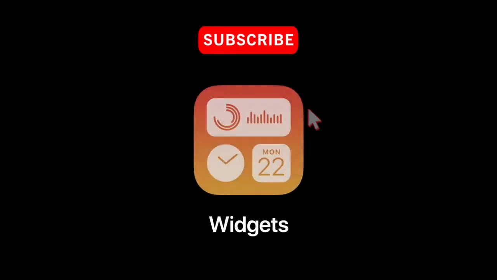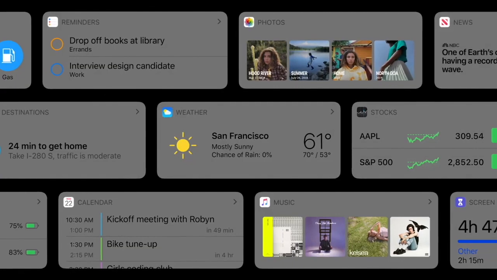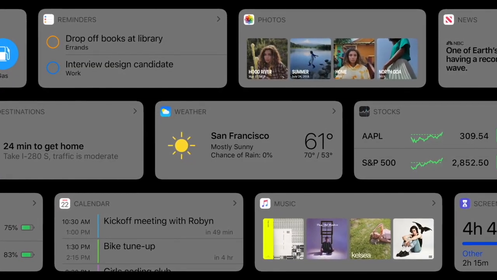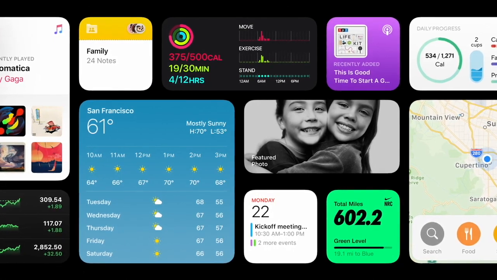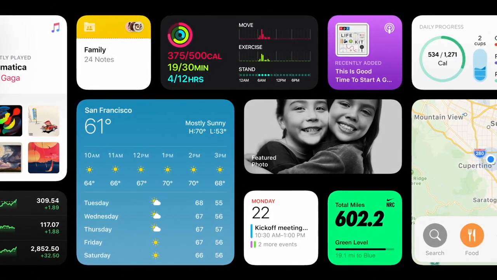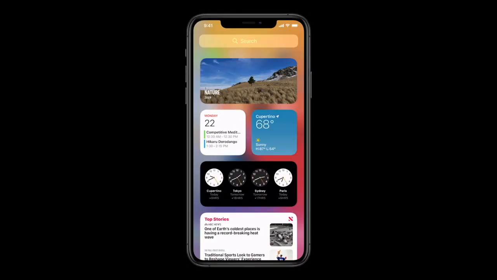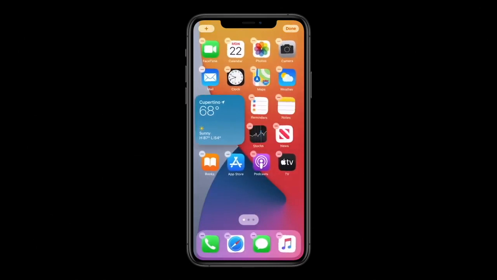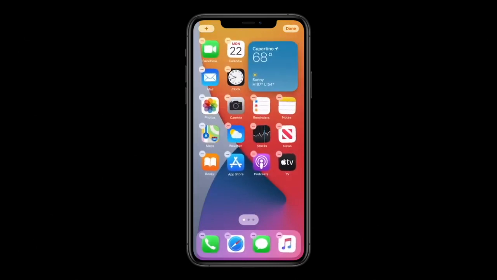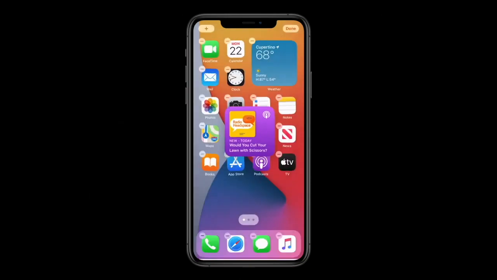So moving ahead to widgets. Widgets have been really helpful to us, but they had a very old-fashioned look. So Apple decided to update the interface for the widgets and has come up with these new widgets, which allows you to gather information better from your iPhone. And the best part about new widgets are that you can add them to your home screen, and also you can customize them according to you. When you will move your widget, apps will rearrange accordingly. You can add multiple widgets to your home screen.